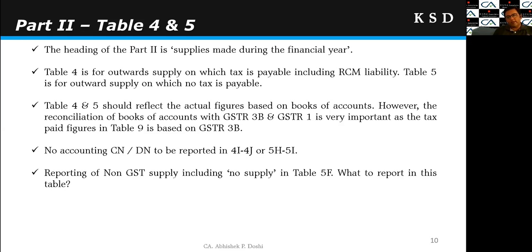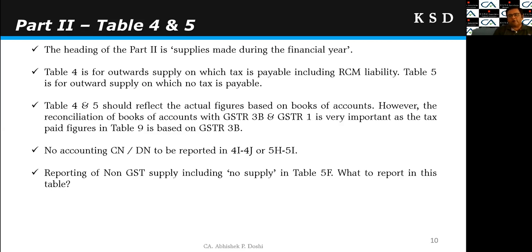Because table 9 is regarding tax payable and tax paid, and that tax paid figure comes from the GSTR 3B, right? So it is very much important that we take the figure as per the books of account, but the reconciliation with the GSTR 3B and GSTR 1 is important, and the tax liability will be adjusted according to such reconciliation. Then another important point for table 4 and 5 is that there are various reporting of credit debit notes for 4I to 4J and 5H to 5I, right?